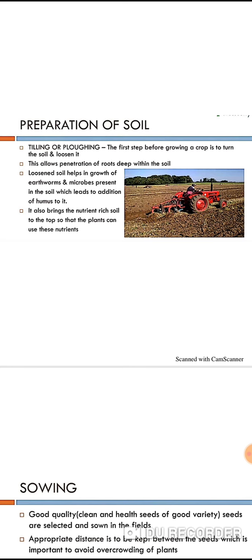This allows penetration of the roots deep within the soil and makes the soil loose. When the soil is loose, it is very easy for the microbes present in the soil to breathe, that is, to exchange gases. Many tiny microorganisms are present in the soil, like earthworms also. They are inside the soil, not on the top soil, they are below the top soil. The living organisms also need oxygen for breathing, so it is very important to turn the soil.